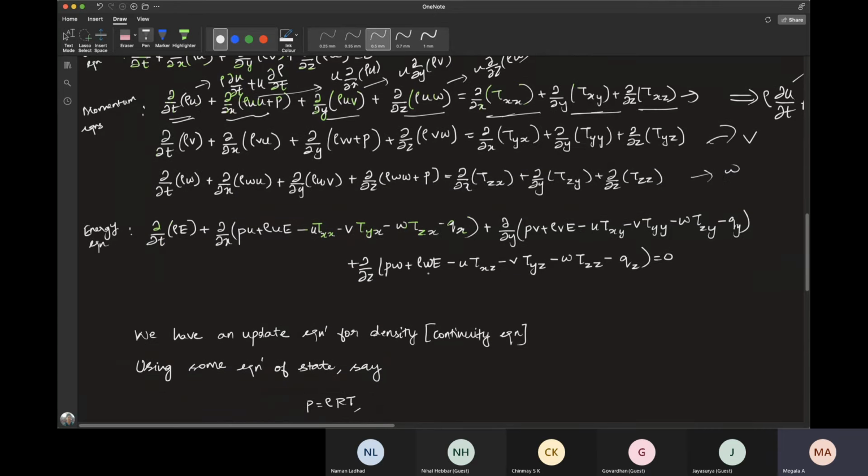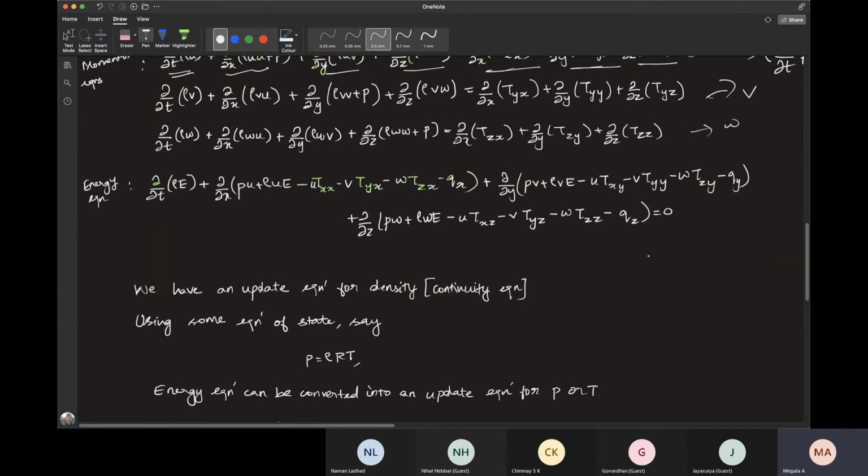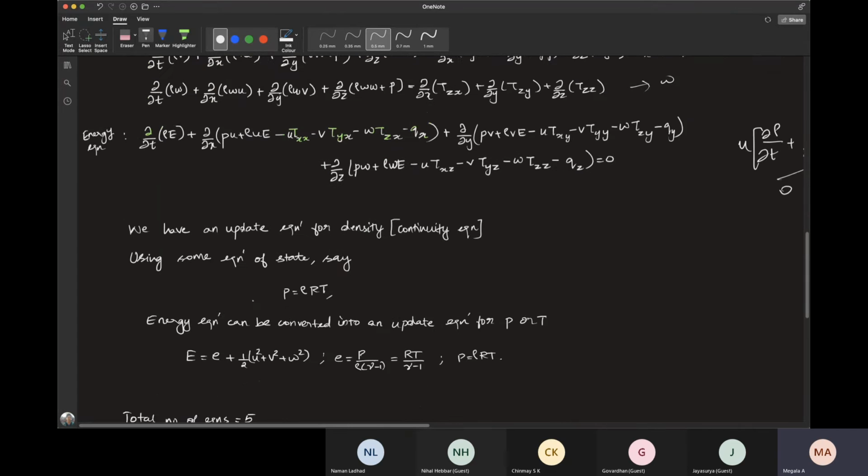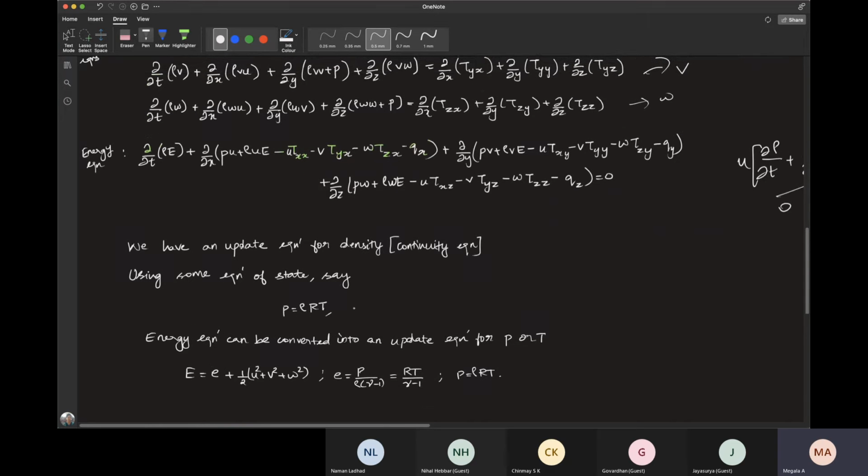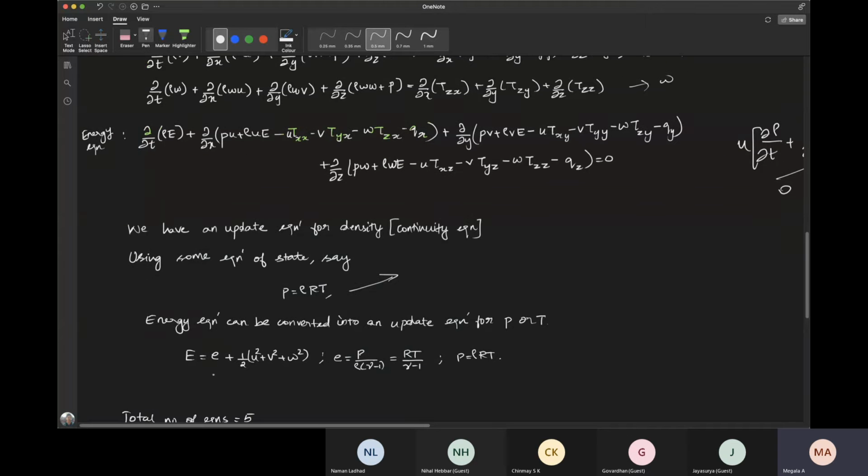So now look at energy equation. So in energy equation, consider this equation of state P equals rho RT, and along with that this is essentially the expression. This is total energy. This is internal energy plus kinetic energy. So total energy is internal plus kinetic energies. So this is an expression for internal energy. And through equation of state, I am rewriting P as RT by gamma minus 1. So this is essentially the expression for internal energy.